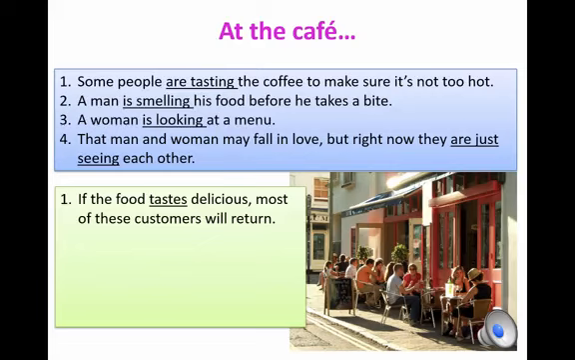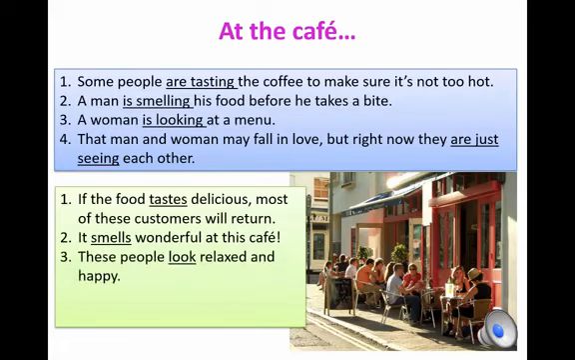If the food tastes delicious, most of these customers will return. It smells wonderful at this cafe. These people look relaxed and happy. Do you see the man in the orange shirt?